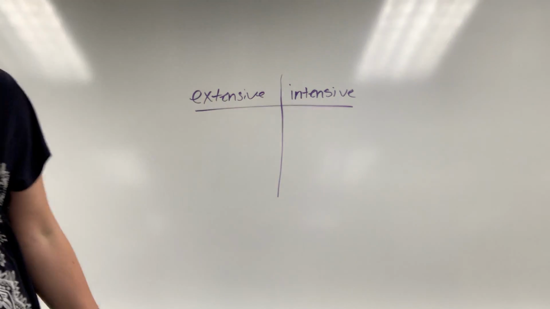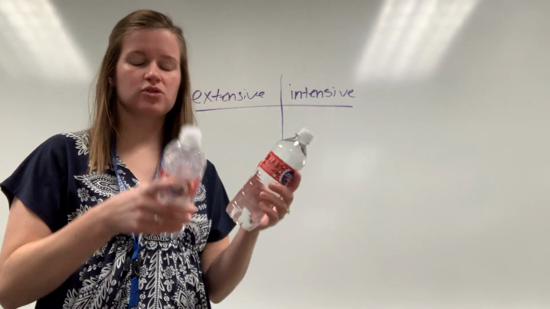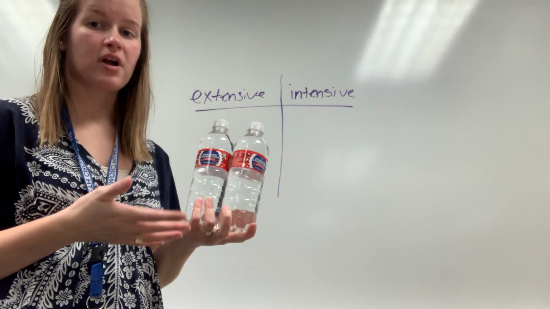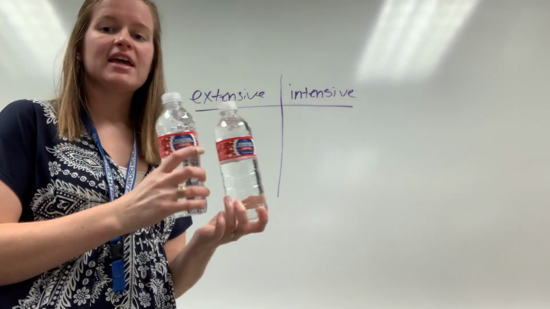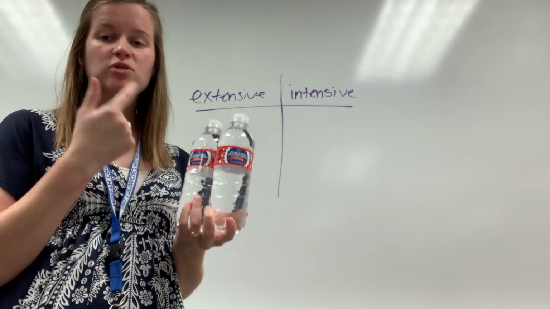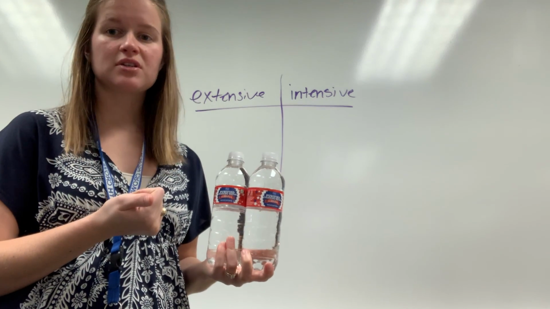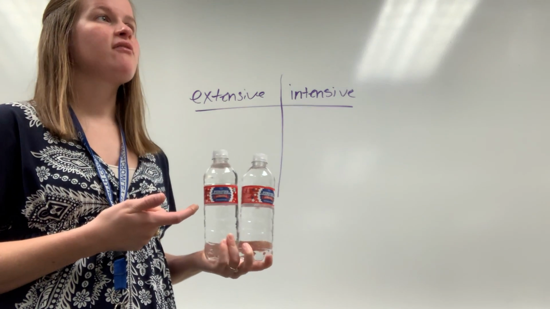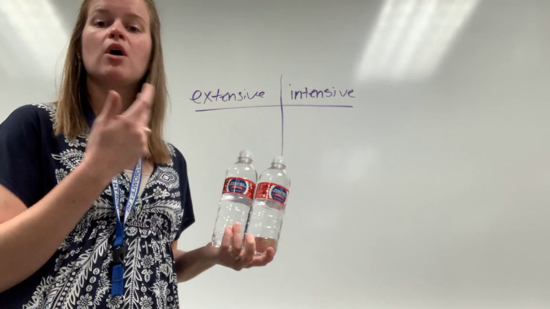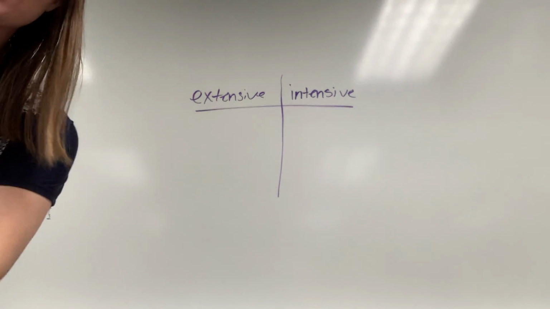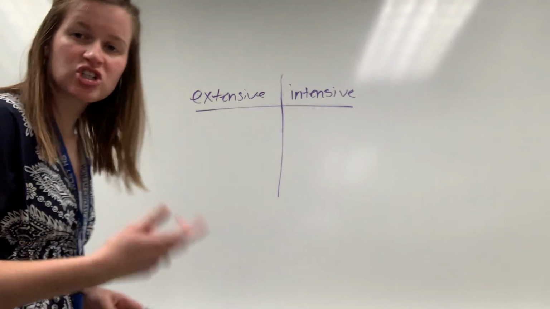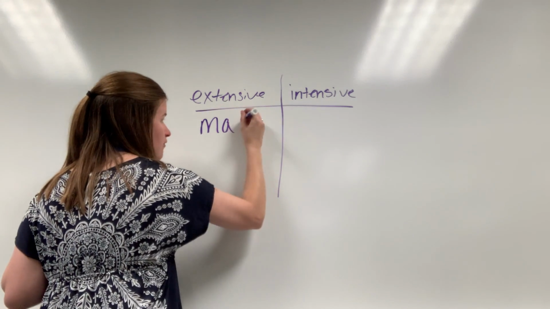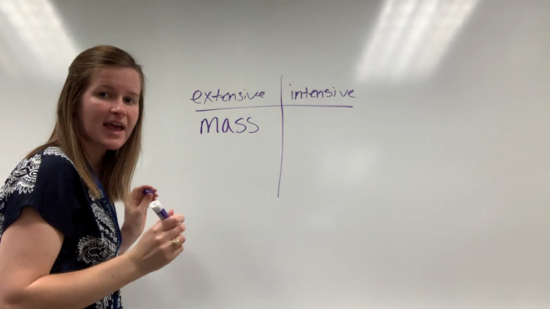Okay, if I add in a second water bottle, all those same things are true about this one, but now when I combine them together, if I were to pour both the waters into a bucket, now I have twice as much water. Is the color still the same? Yeah, but now I have way more of it. And so now I have more mass, more volume, more weight. So things that are extensive properties, things that are changing, would be the mass. I have more mass now of water since I added 2.